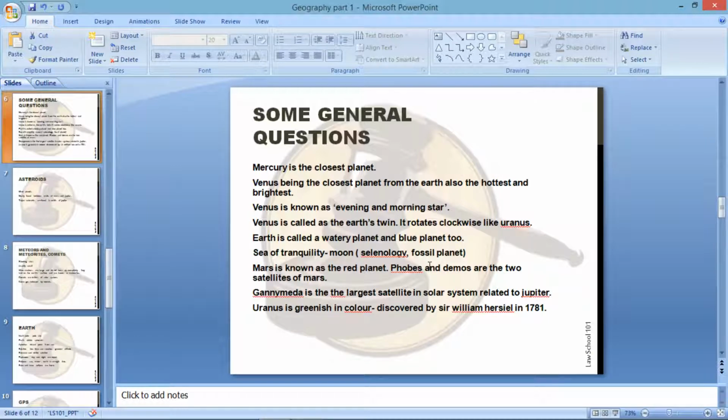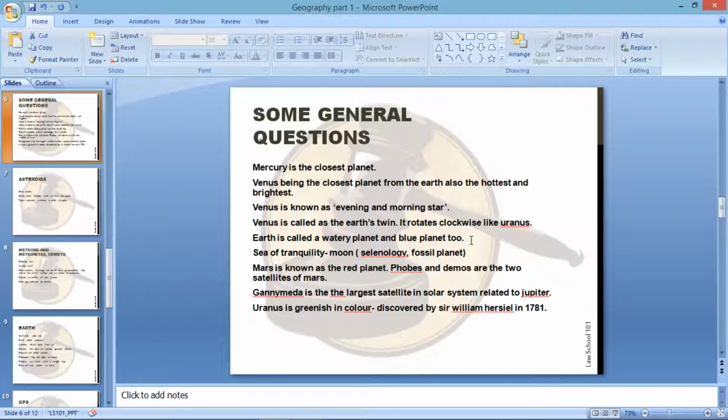Also, now we should talk about the satellite of Earth, which is the Moon. The Moon is the only satellite of the Earth. The maximum distance of the Moon from the Earth, by the way, it's not important. Also, whenever a question is asked about Sea of Tranquility, you should remember that Sea of Tranquility is related with the Moon. So whenever there is a question of what you can relate with Sea of Tranquility, it is always the Moon.